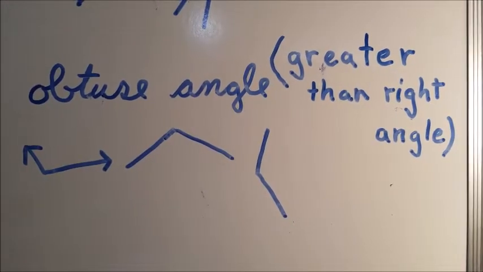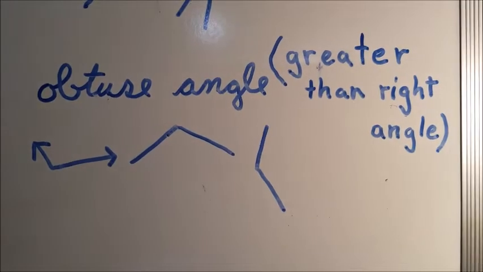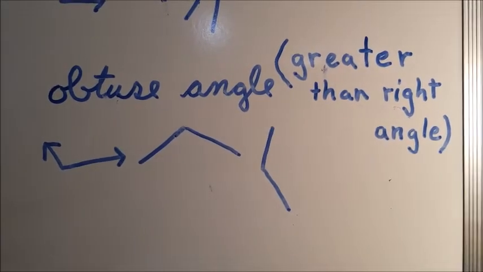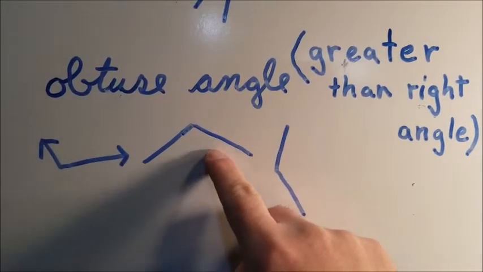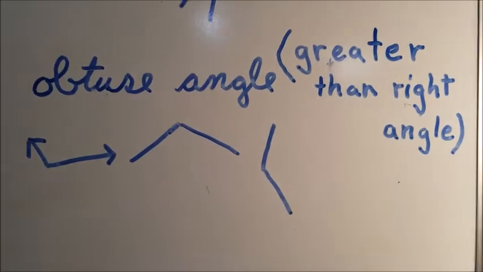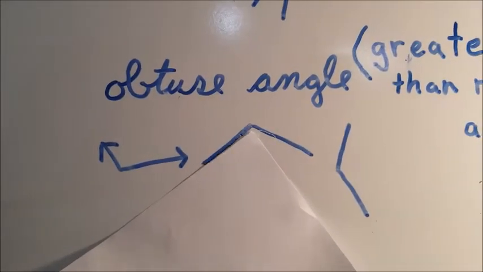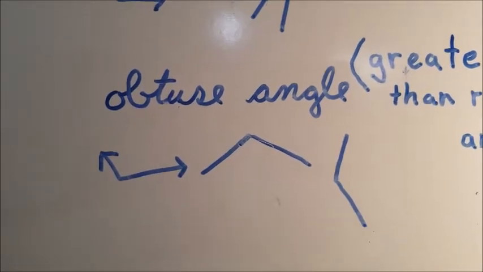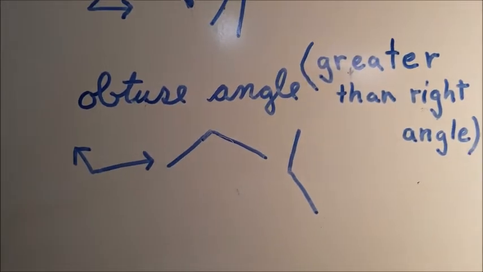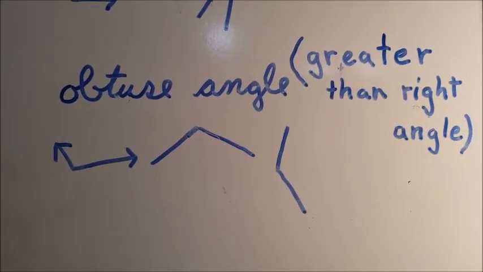Our third type of angle is called an obtuse angle, or an angle that is greater than a right angle. And you can see that in this area here, it's bigger than a square corner. Like if we take our piece of paper up in there, look at that. Put it on one line and it comes way out from the edge of the piece of paper. So those are greater than a right angle, or called obtuse angles.